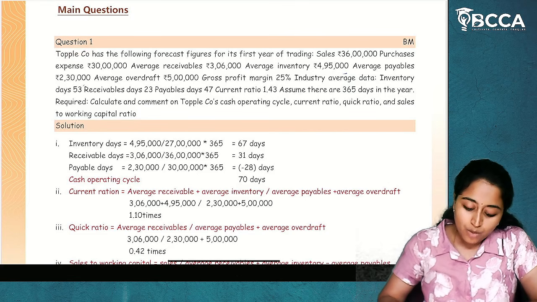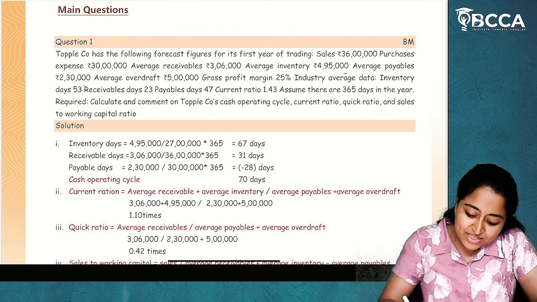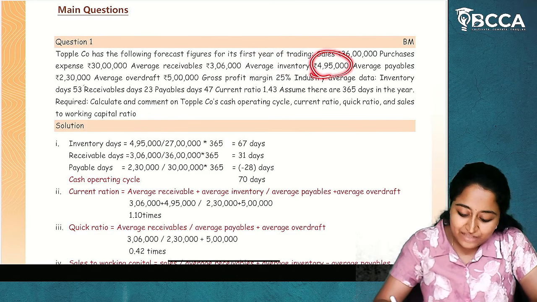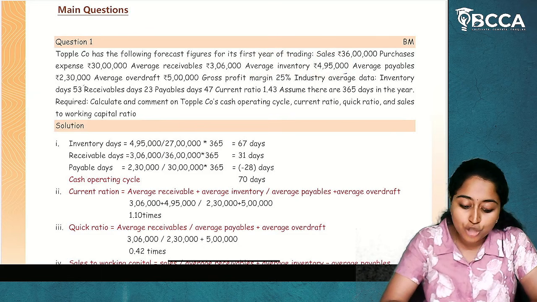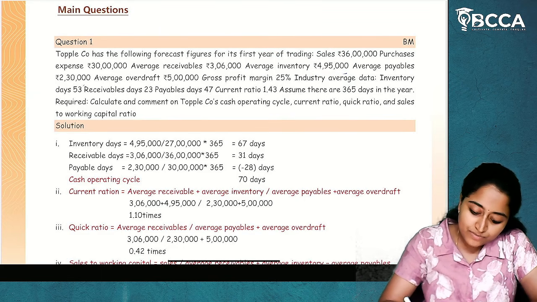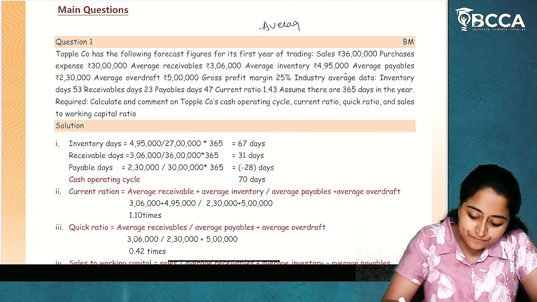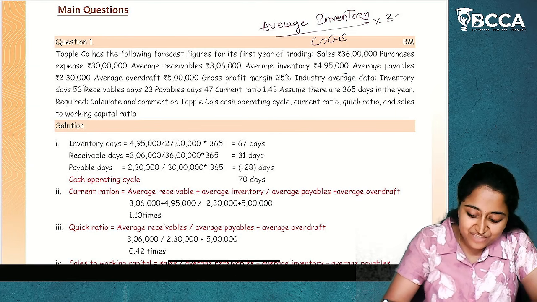Okay. Now, what is inventory days? Inventory days is average inventory divided by cost of goods sold into 365 days.